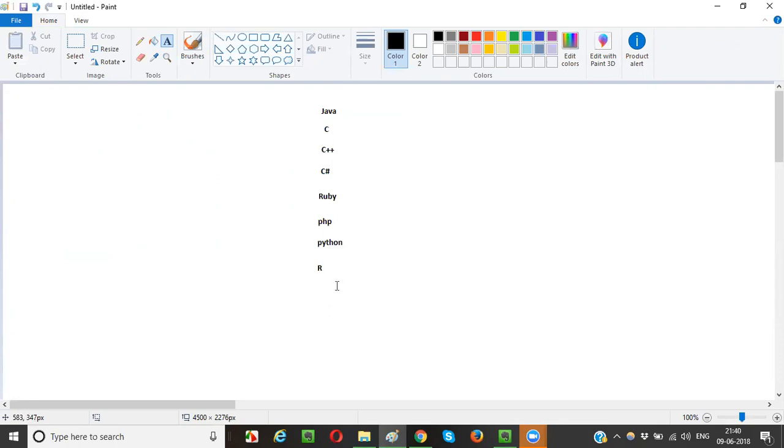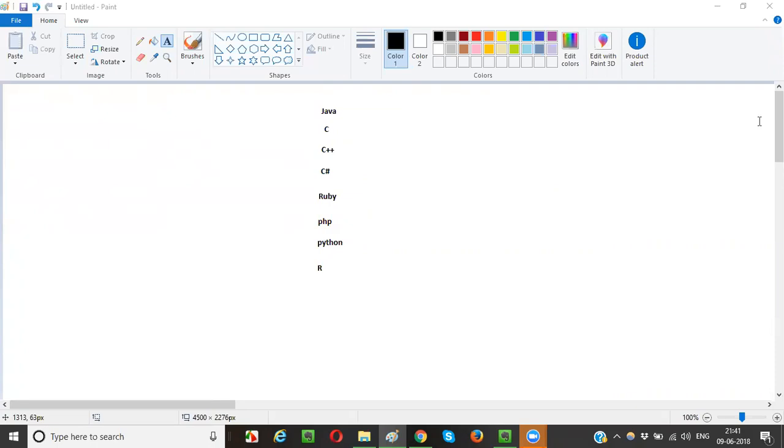Anything missing? .NET. Yeah, I covered C sharp here, which is part of the .NET thing. Is Spring a framework or a language? It's a framework, guys. It's not a language.